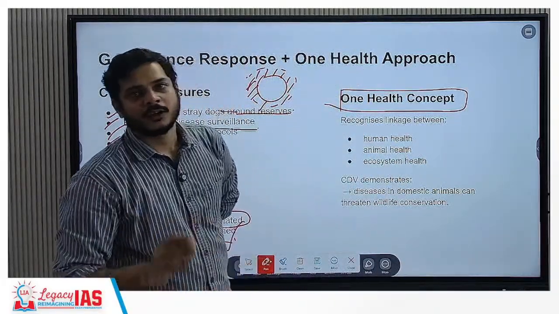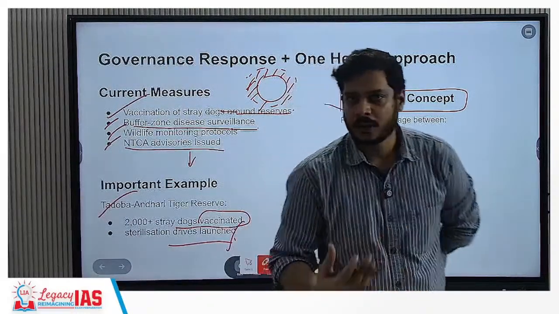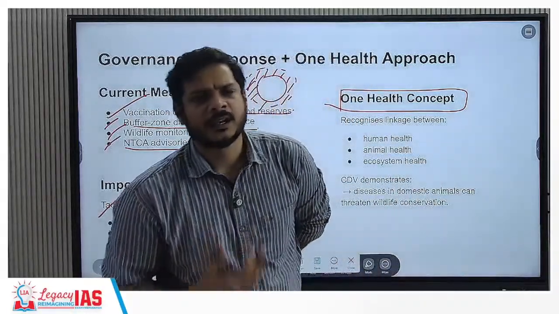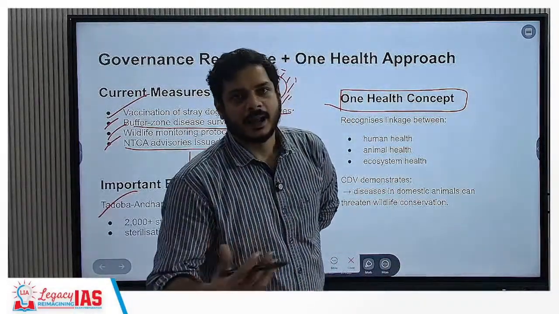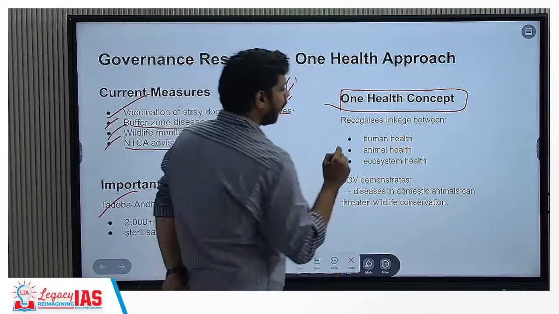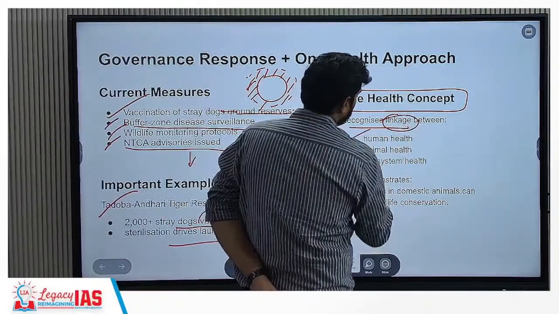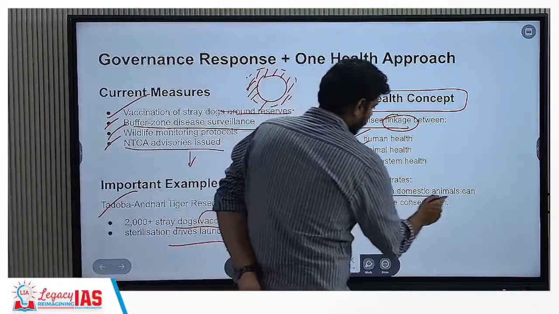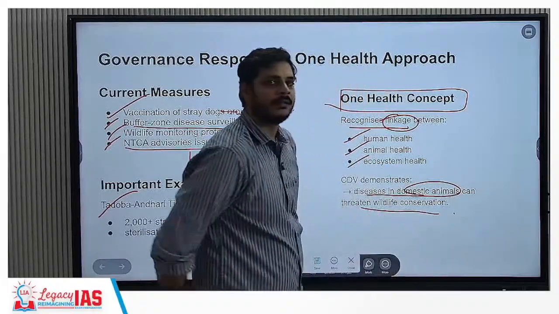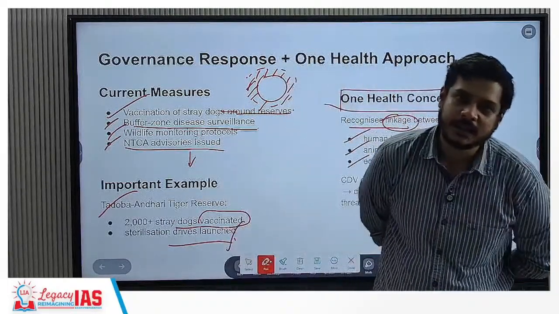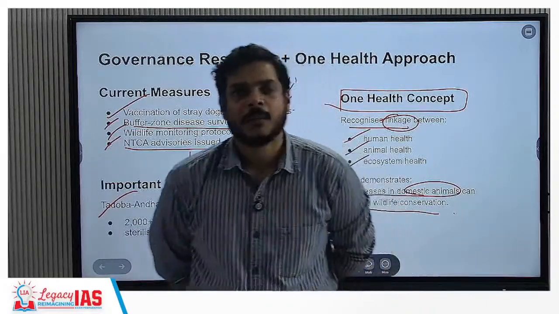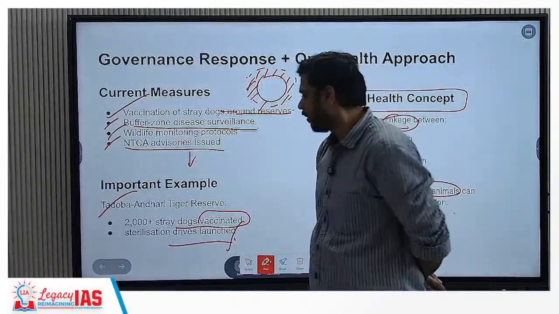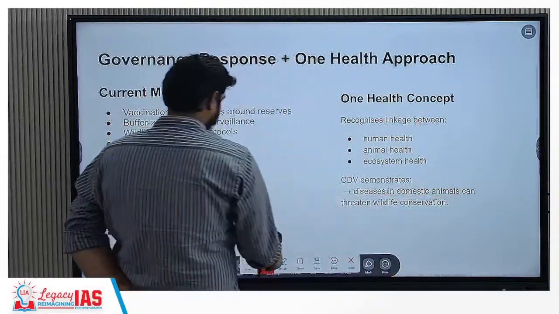So it says that it is not just in isolation. When we talk about public health, it is not to be considered in isolation. That means humans are not isolated. They are connected to their environment, and therefore there are a range of diseases that can affect humans, and they can be transmitted from animals. So it has to recognize the linkage between human health, animal health, and ecosystem health. Okay, and CDV demonstrates that diseases in domestic animals can threaten wildlife conservation. That means on one side we are talking about increasing the number of individuals of a particular species, but on the other hand there is a disease that is going to cause a decline in the number of individuals. This is antithetical to the conservation process we are aiming for.